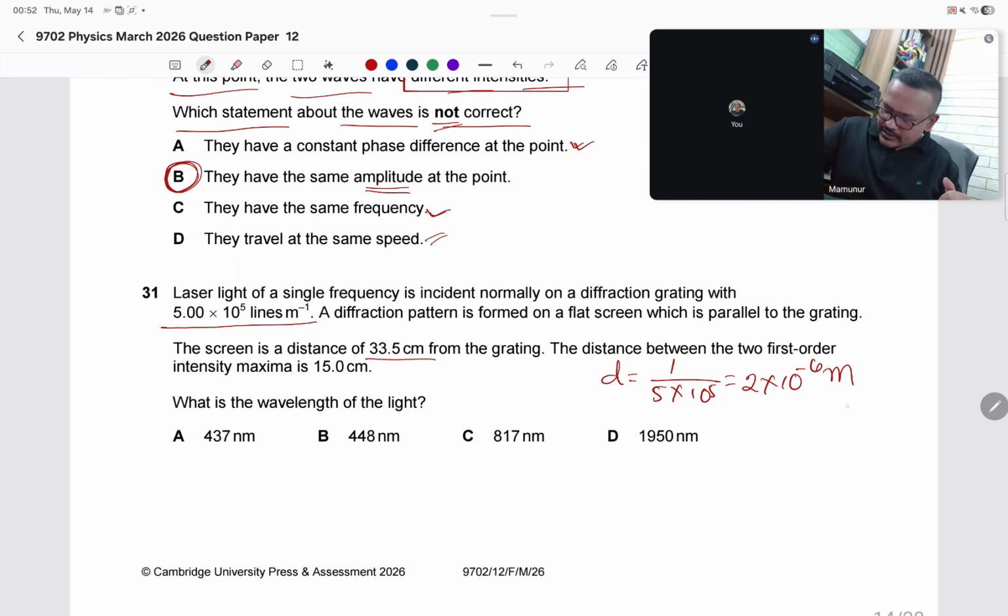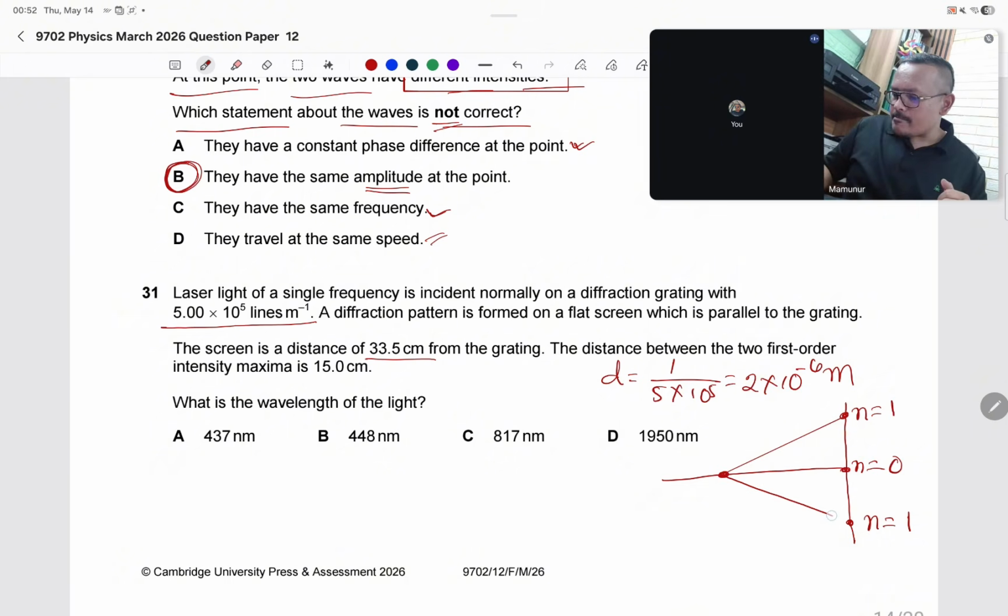I need to draw this now, else it will not be clear for you. Here n equals 0. Suppose here n equals 1, and here again n equals 1.